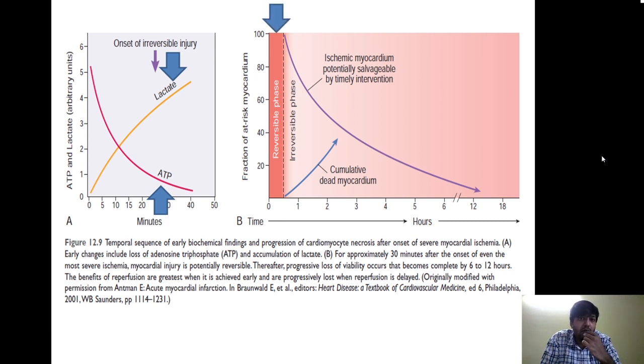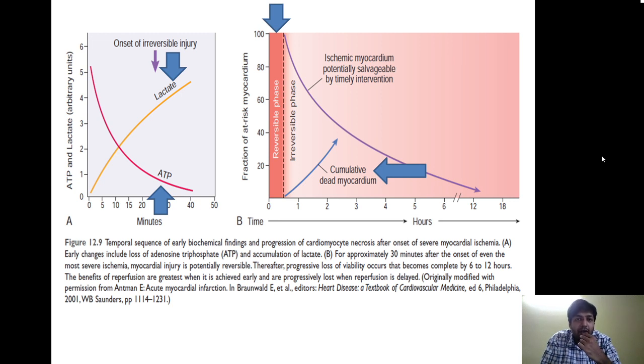Now if you see over here, there is a phase called the reversible phase. The first half an hour of blockage, or the first half an hour of myocardial ischemia, is the reversible phase. It lasts for approximately 30 minutes. Beyond this phase, the myocardium is going to die. It will undergo necrosis, and irreversible injury is going to continue. If you take any kind of intervention, or if the patient receives treatment at that point of time, the myocardium can be salvaged or saved.